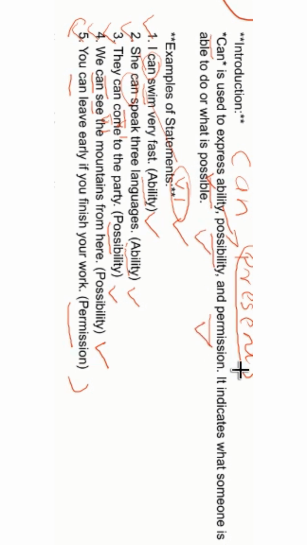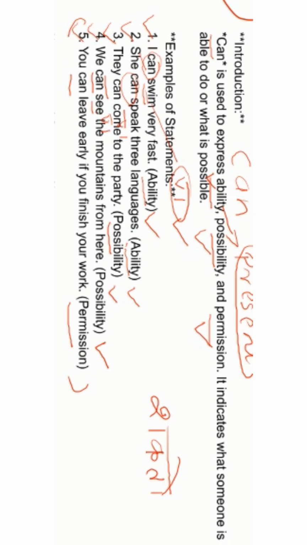Okay, for granting permission. Then finally, in Marathi, we can say that the first sentence, I can swim very fast, is मी खूप जोरात धावू शकतो. Second sentence, she can speak 3 languages, is ती 3 भाषा बोलू शकते. So in Marathi, if a sentence ends with शकतो or शकते, that is indirectly expressing present ability.